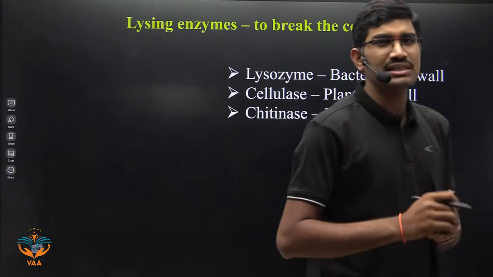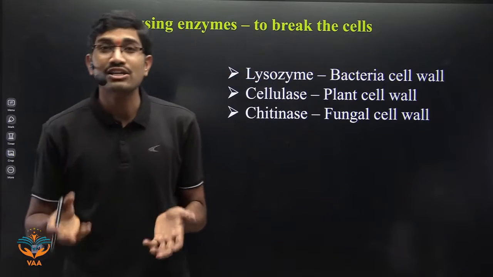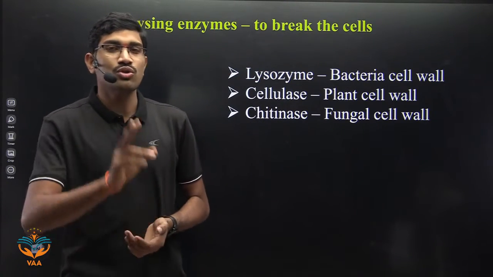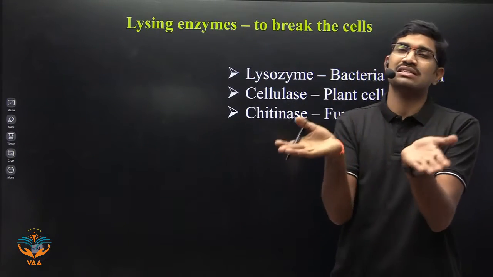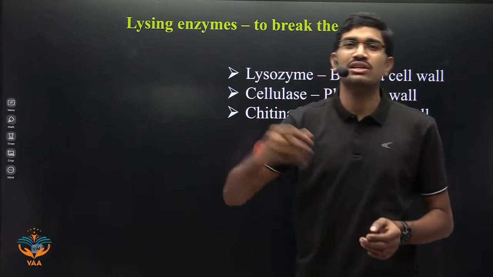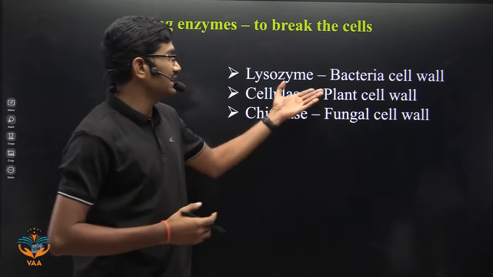Now just imagine. How will you isolate the plasmid? How will you isolate your gene of interest? They are DNA molecules. So if you want to isolate a DNA molecule, first you need to break open the cell. You need to break the cell, then only from the cell you will isolate the DNA. Yes or no? Yes.